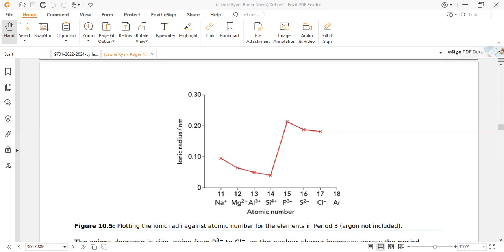And further, in the third portion of the graph, as the magnitude of the anion charge decreases, the ionic radius also decreases. How do we justify this statement? Because phosphide contains 15 protons and 18 electrons. In the case of sulfur, sulfide has 16 protons and 18 electrons. In the case of chloride, 17 protons and 18 electrons. All three contain the same number of electrons, but the proton number is different.